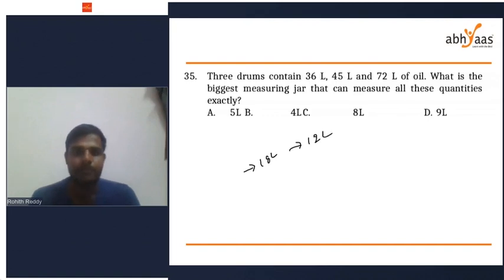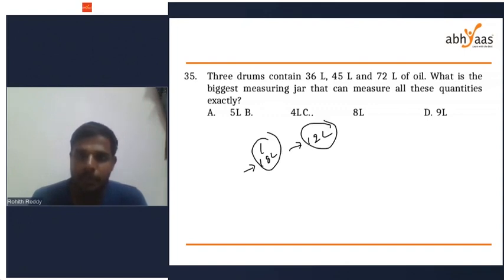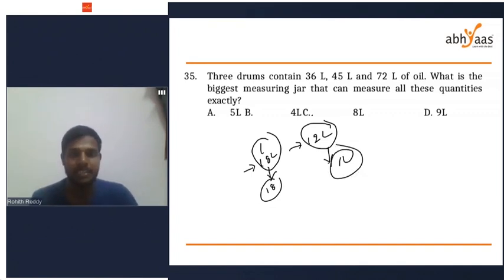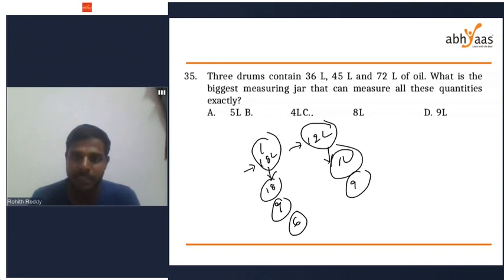Let the capacity of drum 1 be 18 liters, capacity of drum 2 equal to 12 liters. I want to take a jar with which I can measure these two quantities exactly. See, if I take a jar of 1 liter, I can measure this for 18 times and this for 12 times. If I take a measuring jar of 2 liters, I have to measure the first drum 9 times, the second drum 6 times. And if you take 3, we have to measure it 6 times and 4 times.